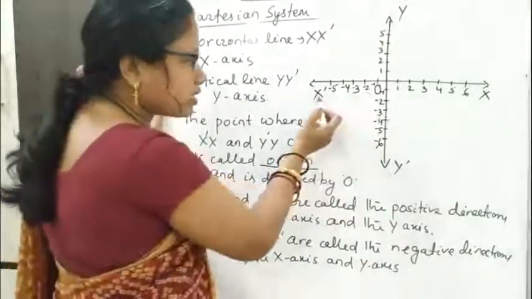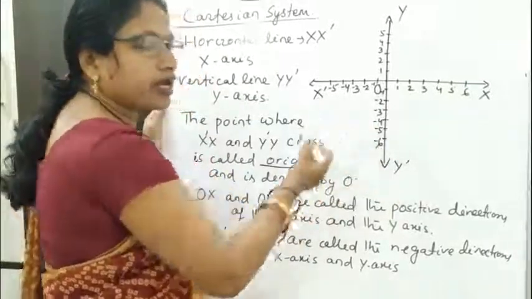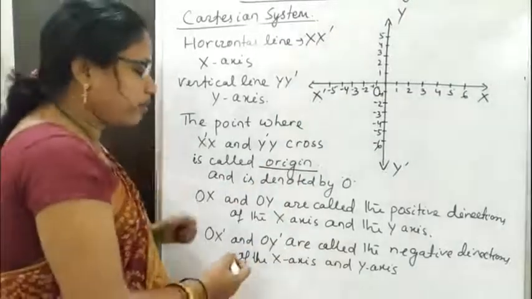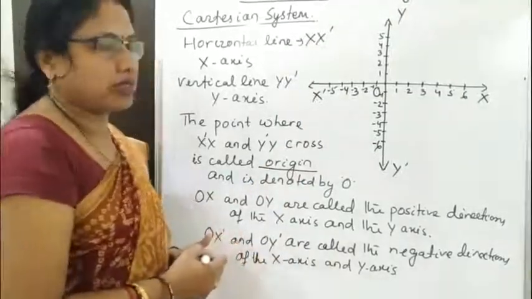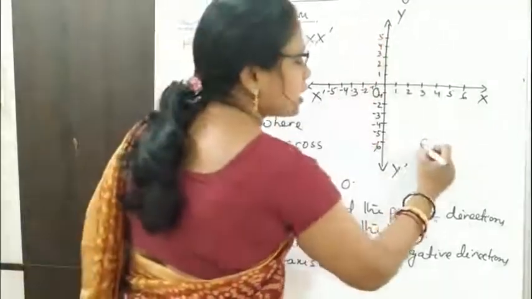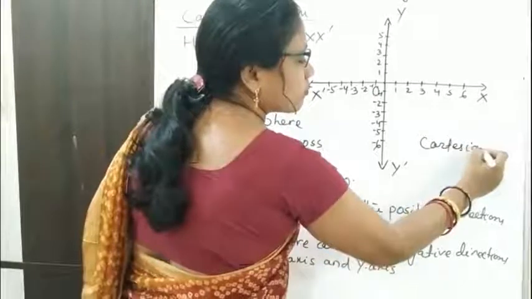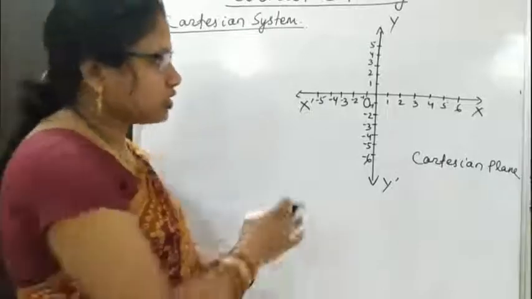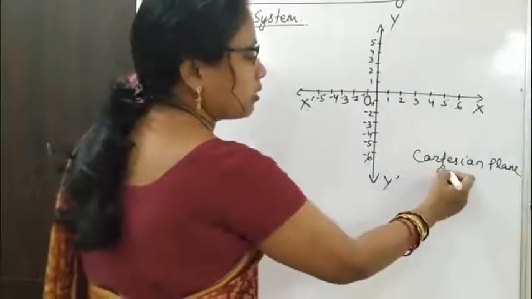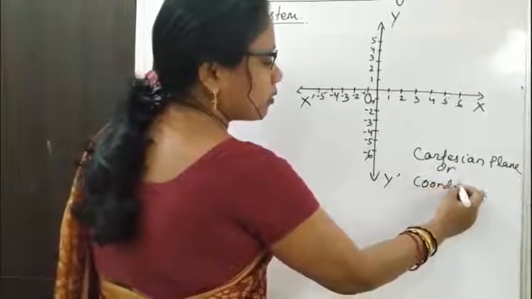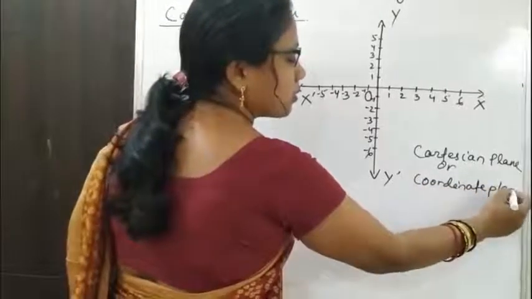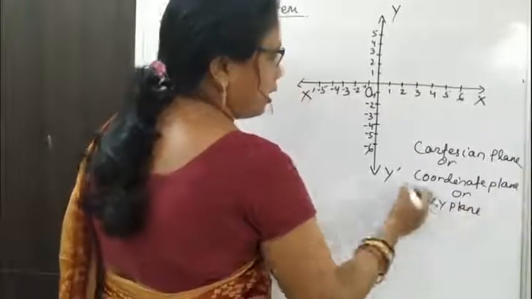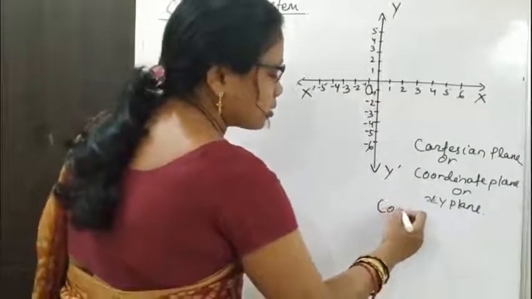Similarly, OX dash and OY dash are marked with negative numbers. So OX dash and OY dash are called the negative directions of the x axis and y axis. And the whole plane is known as the Cartesian plane, or coordinate plane, or xy plane. And the axes are known as coordinate axes.